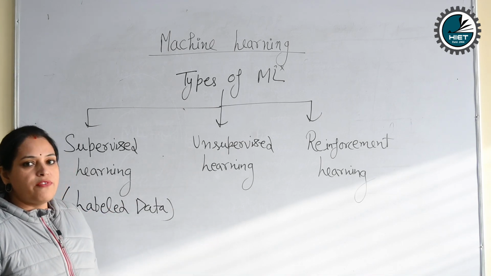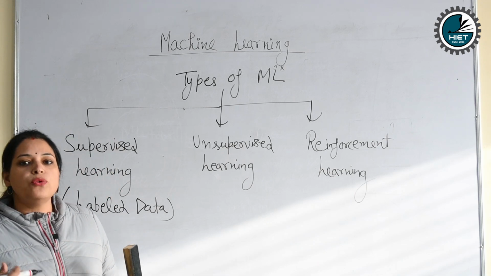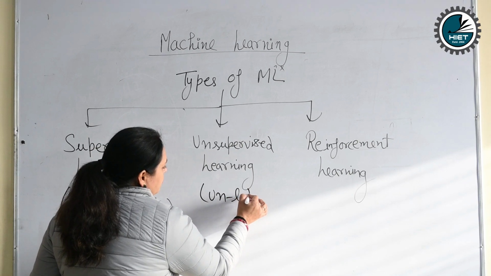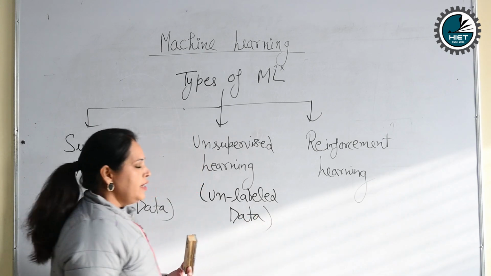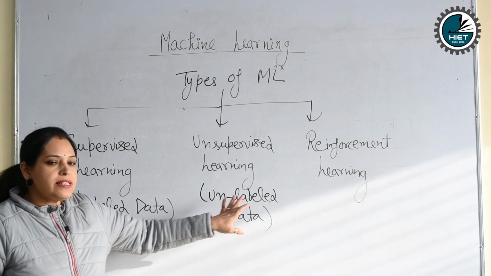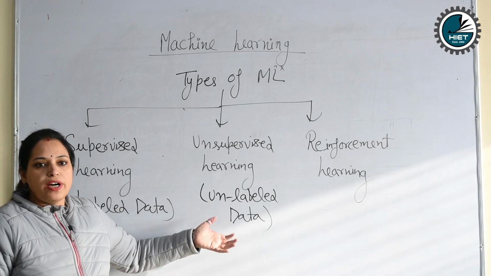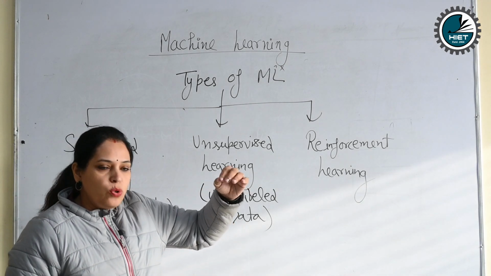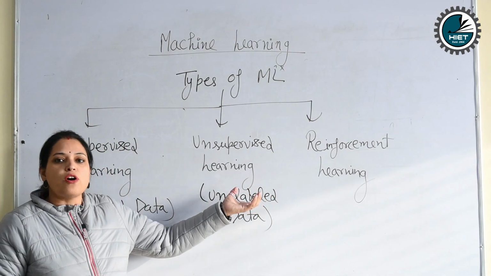Now come to unsupervised learning. In unsupervised learning, we have to train our model on the basis of unlabeled data. In the case of unsupervised learning, our data is not labeled. Our machine or our model doesn't know about the data, how to work for this particular program, how to work for this particular shopping. So with this unlabeled data, it will learn by itself.